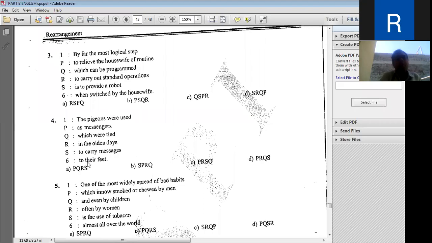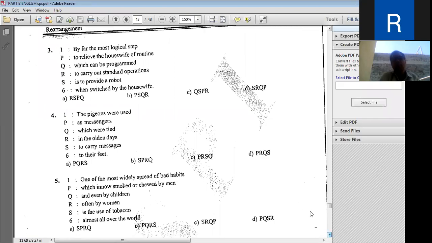Look at here, pigeons were used as messengers in the olden days to carry messages which were tied to their feet.